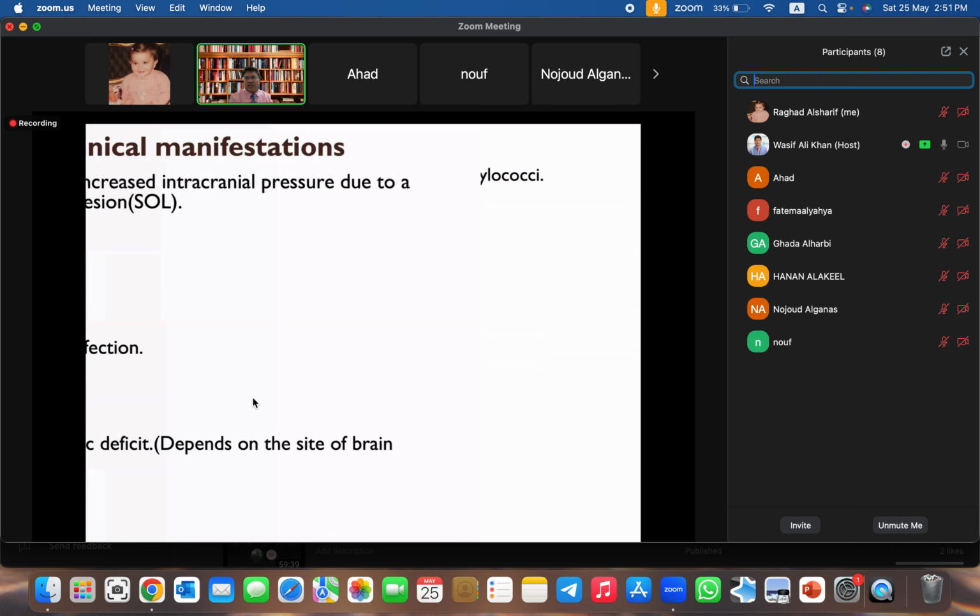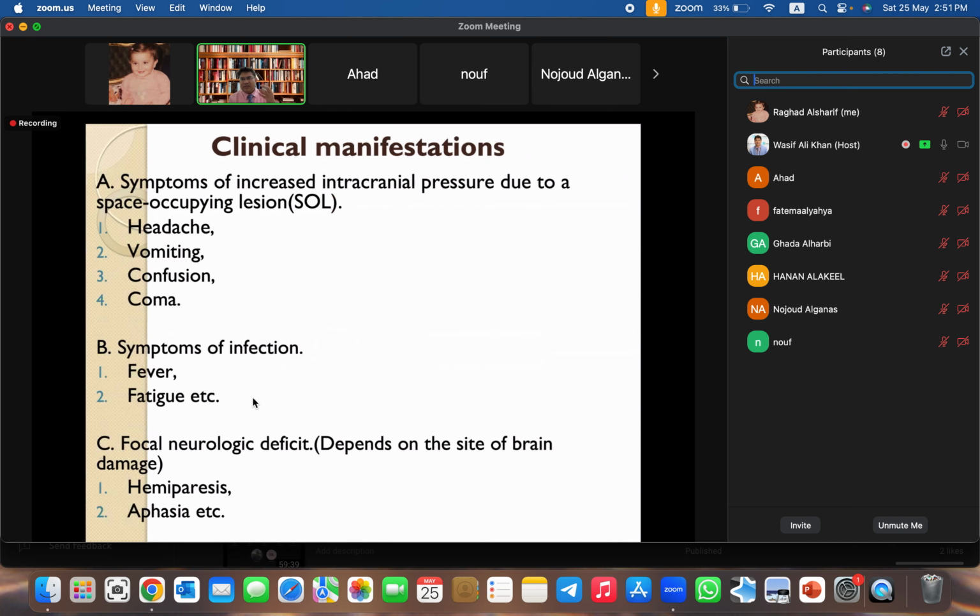Now, what about the clinical features? The most important one is that the brain abscess acts as an SOL, Monro-Kelly doctrine. If you remember, we discussed in detail what the Monro-Kelly doctrine is. So this lesion acts as a space occupying lesion, and the patient develops headache, nausea, vomiting, confusion, coma. Next, because of the infection, the patient will develop fever, the most important manifestation of infection, and other features like fatigue, loss of body weight, loss of appetite, right?